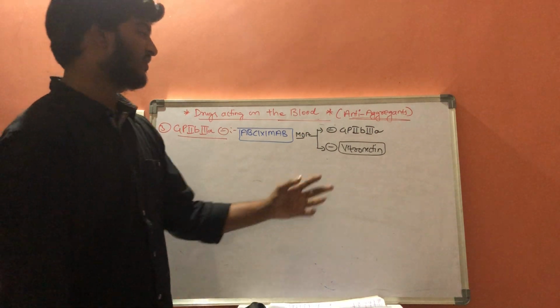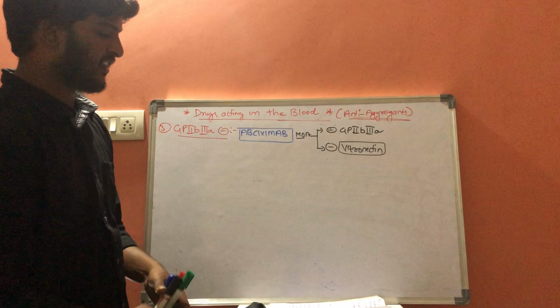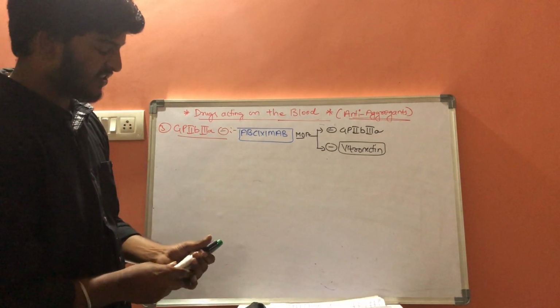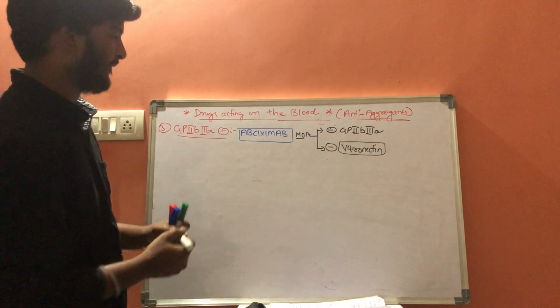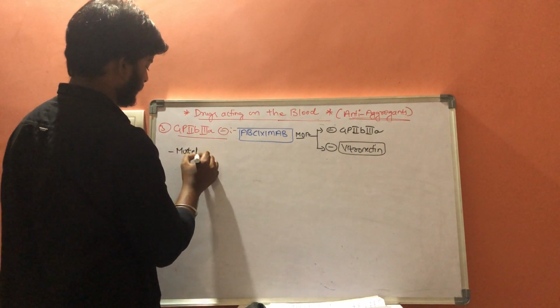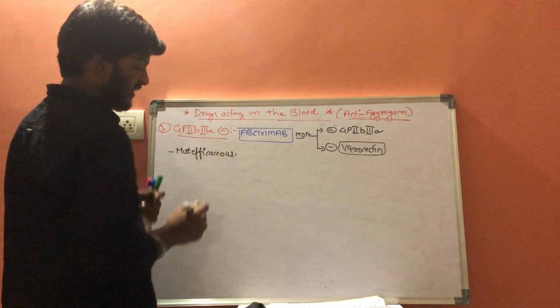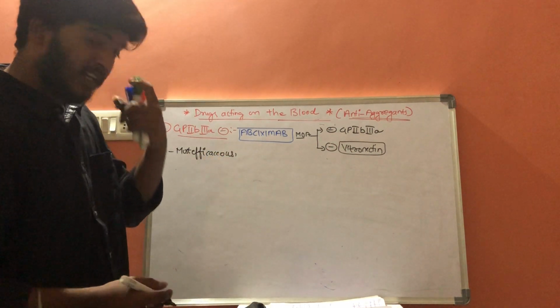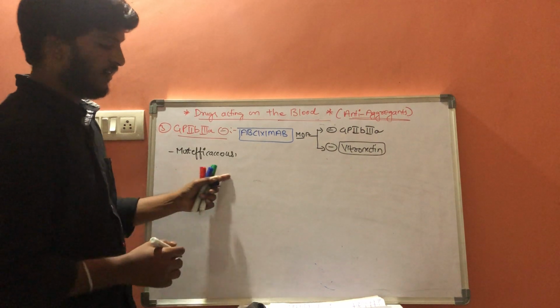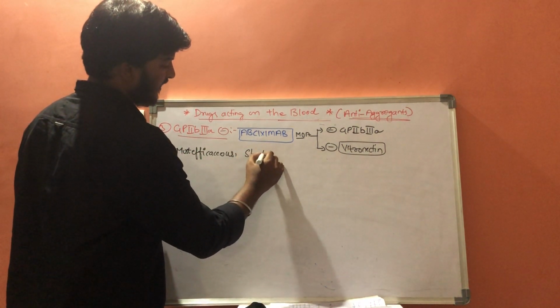So abciximab is the first drug which comes under glycoprotein 2B3A receptor blockers and it is the most efficacious drug, and it has a short half-life.